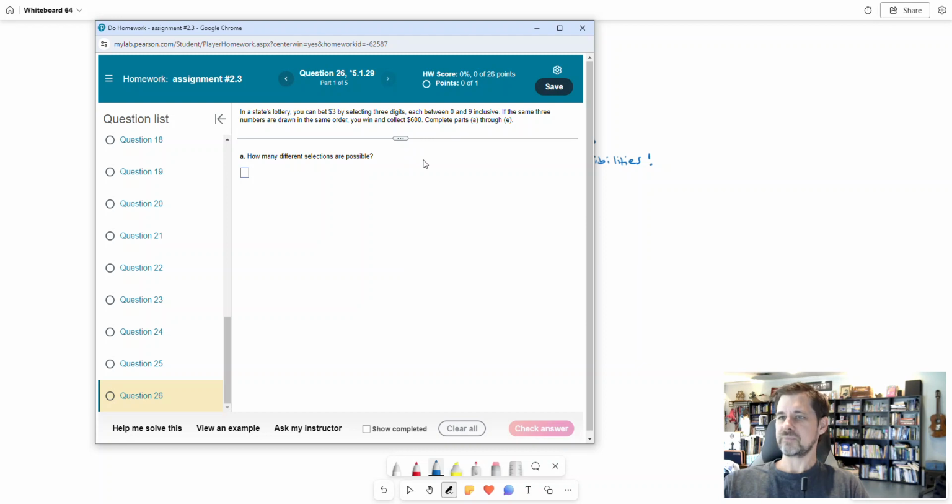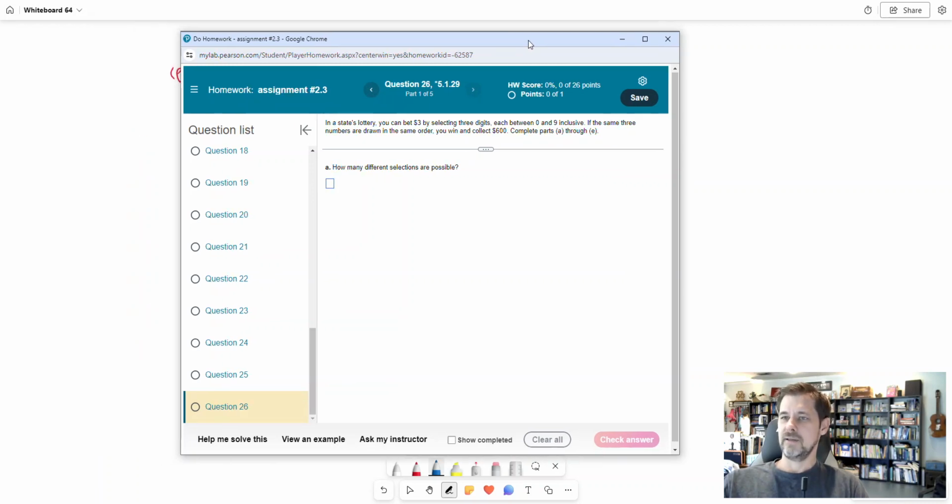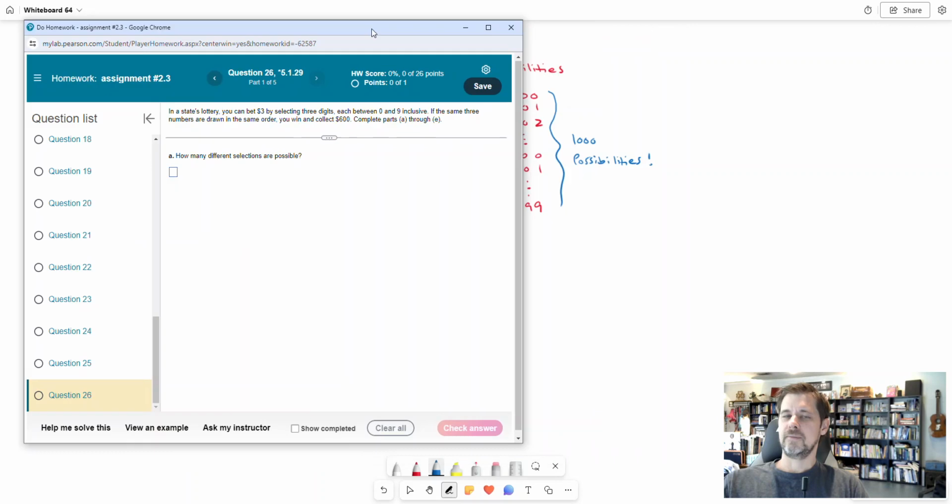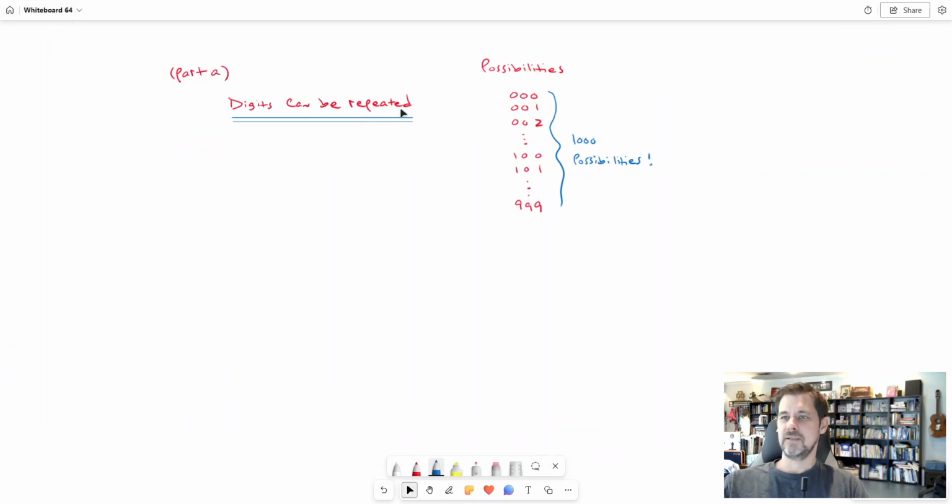Maybe the first digit is 0, and then the next one is 1, and then the next one is 8. Once the first one turns out to be 0, you won't get another 0. That's how I ordinarily think of a lottery. But in this one, the digits can be repeated.